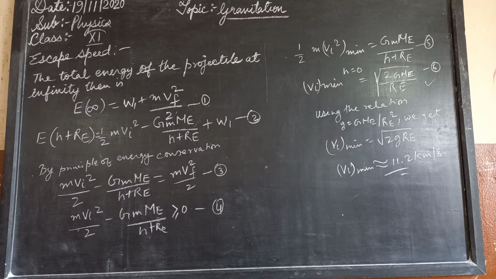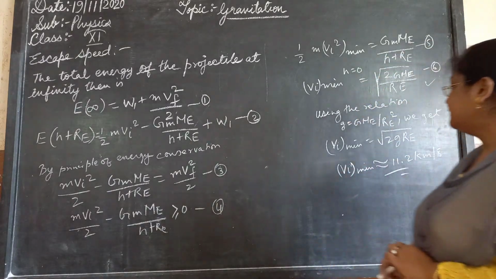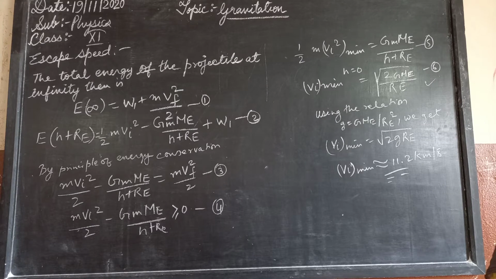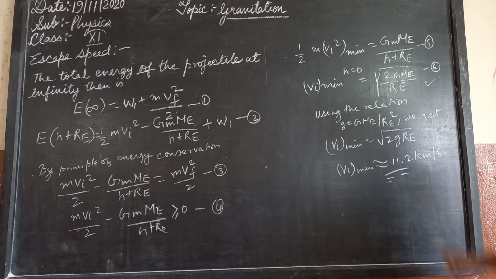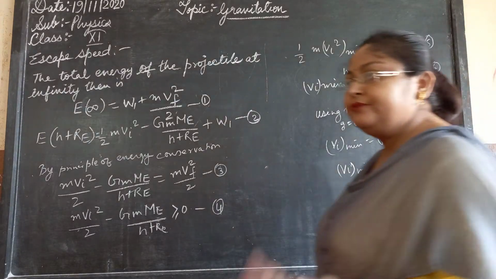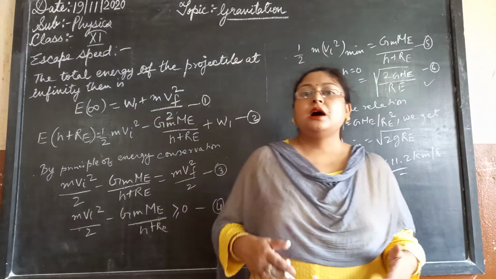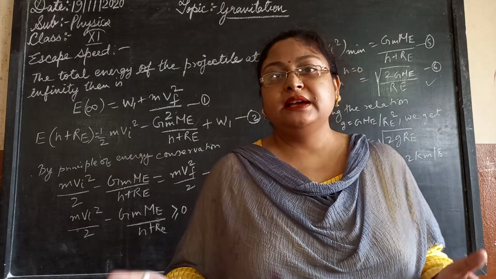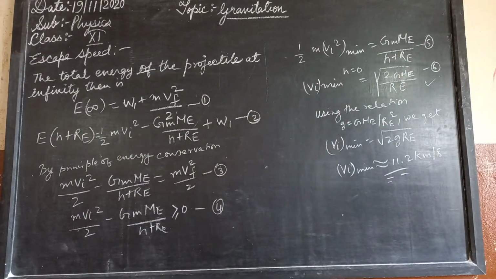Gas molecules formed on the surface of the moon having velocities larger than this will escape the gravitational pull of the moon itself. So this particular value will be the escape speed for any particular object to go to infinity. Escape speed means going out from the earth's gravitational pull into the whole universe. That is what we call the escape speed.